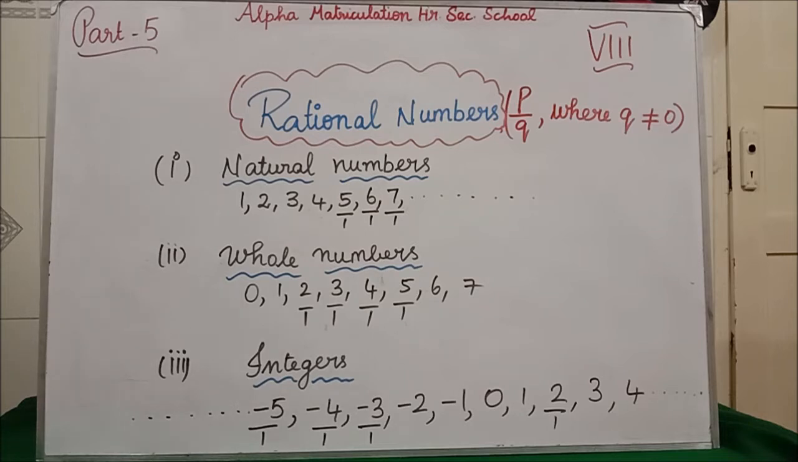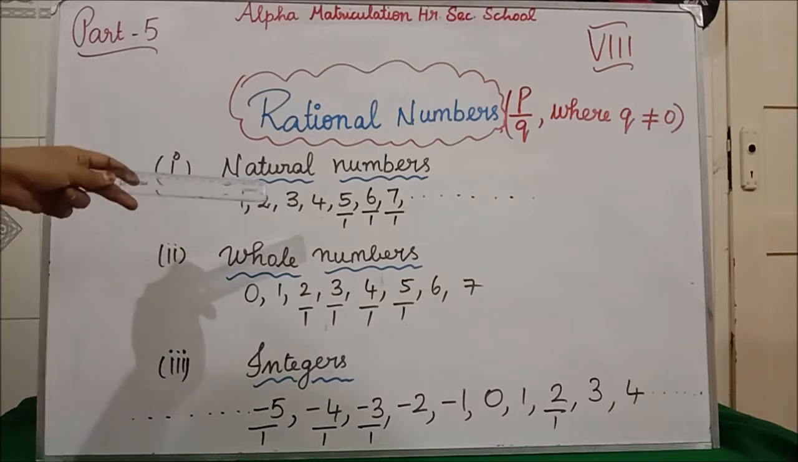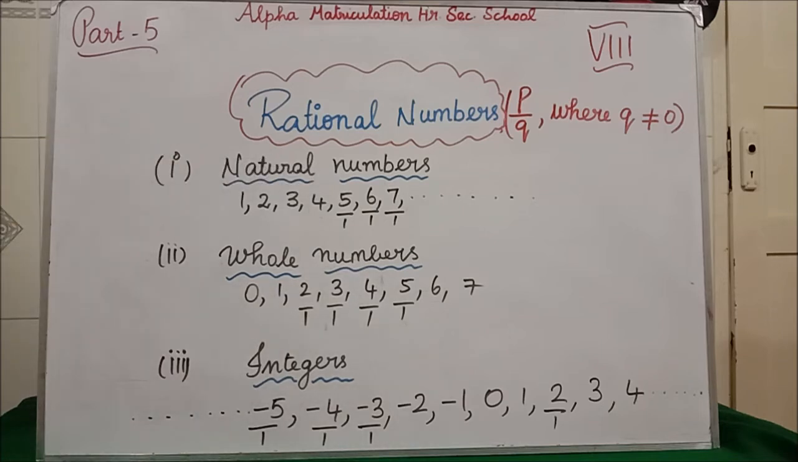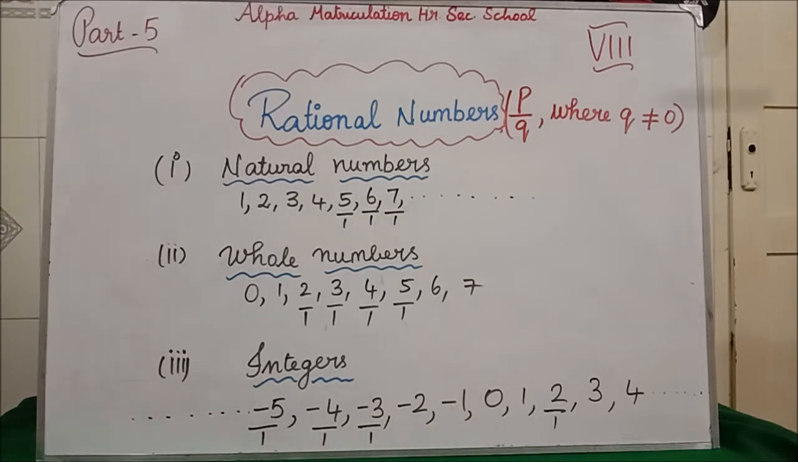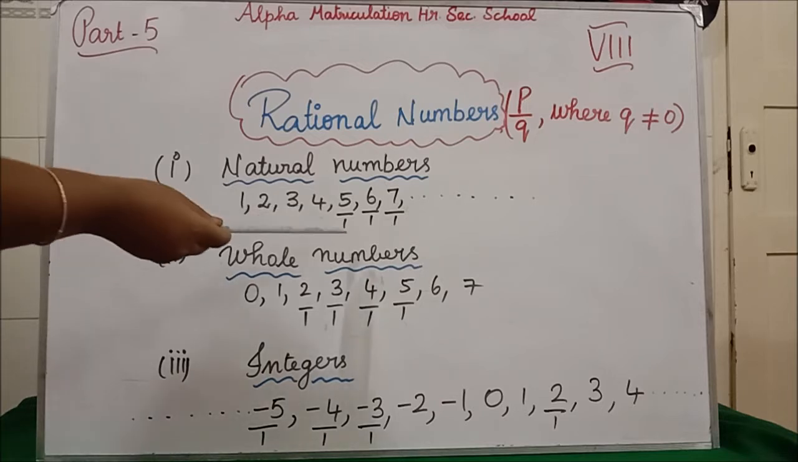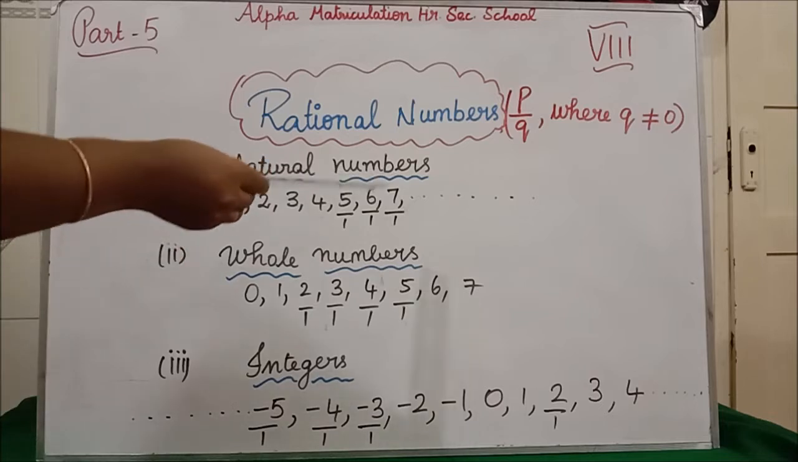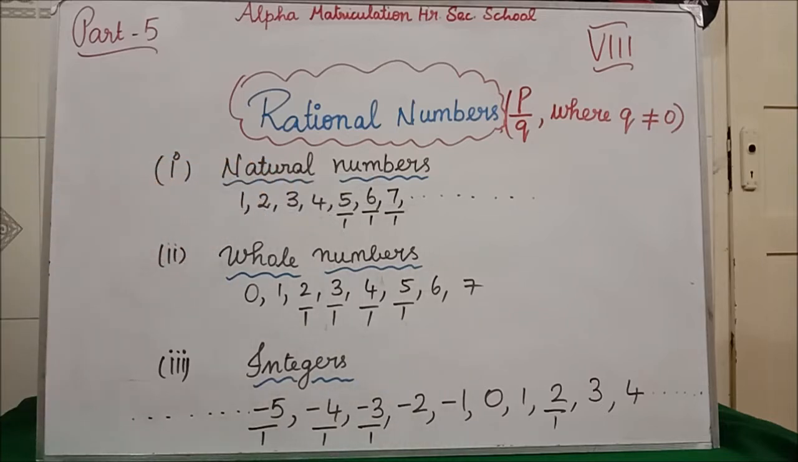Natural numbers start with 1, 2, 3, 4, 5, 6, 7 and it goes on. Ma'am, you have told me it will be in the form of P by Q, but we are having only the numerator, so what do we do? I have told you in the earlier video itself: you have to consider the denominator part as 1. Not only for this, for all such numbers you have to consider the denominator as 1. Clear? Similarly for the whole numbers also.